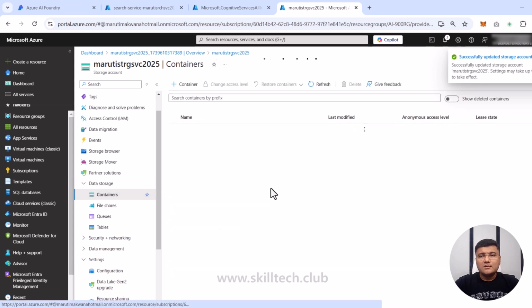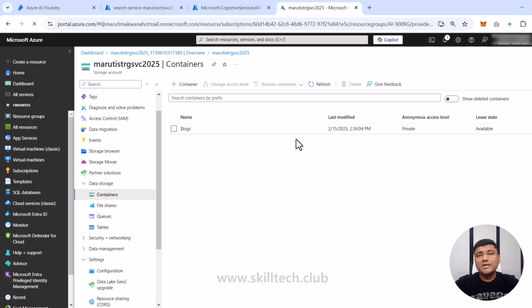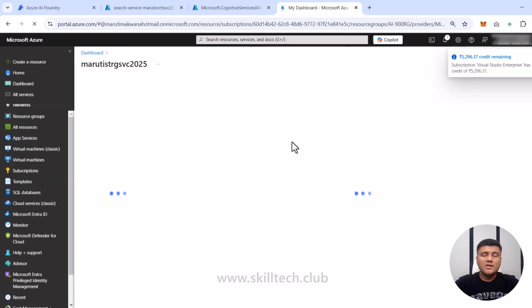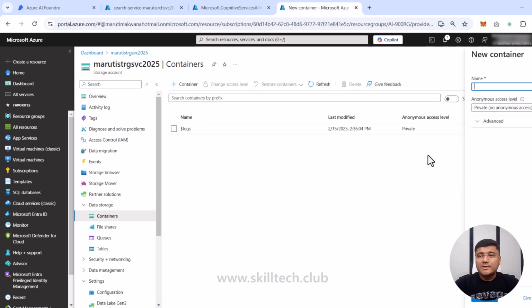Then going back to containers, creating a new container with the name coffee reviews, and it's still not showing me the anonymous access level. This is a very common issue which happens. If this is still not showing you, all you have to do is refresh this browser page. Because the Azure portal is a browser website, there are chances some configurations will not reflect immediately. At that time, you just have to refresh it once. So this is how it is. I'm going to click on create container the third time.